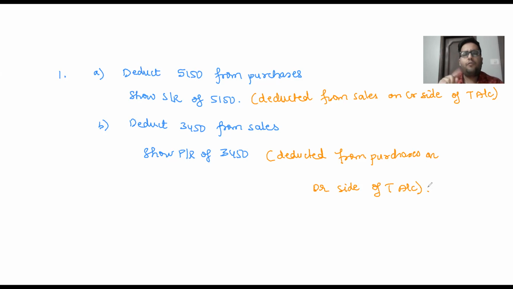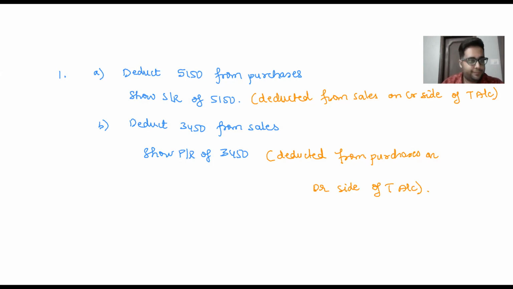Similar to this, they could give you furniture is included. Purchase of furniture is included in purchase account. So we deduct it from purchases. We put it in the furniture. What are we doing? Rectification of the error. Wherever it is not supposed to be included, we remove it from there. Wherever it is supposed to be recorded, we go and record in that place.